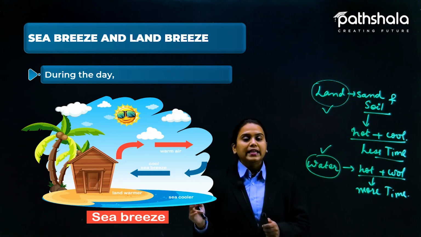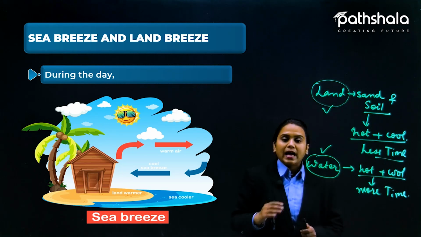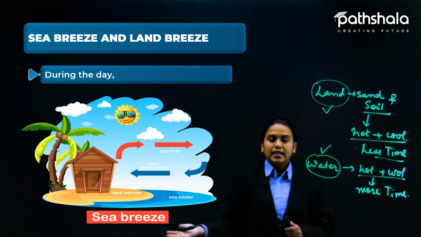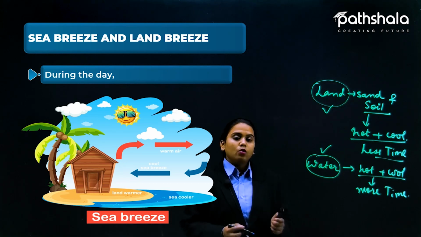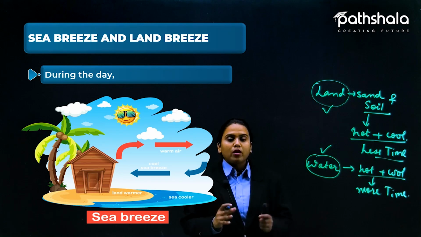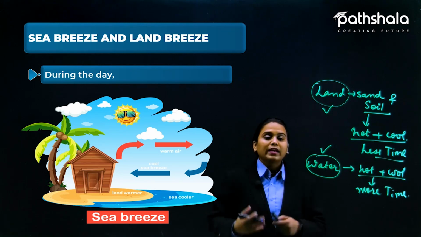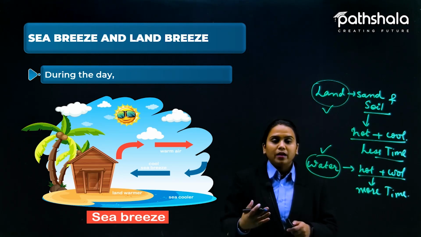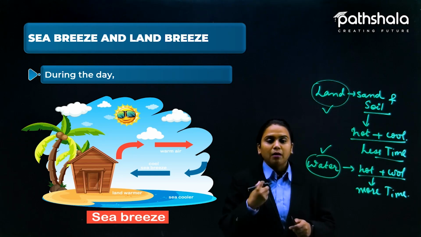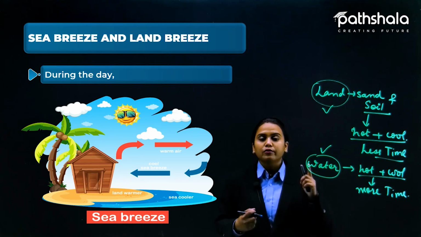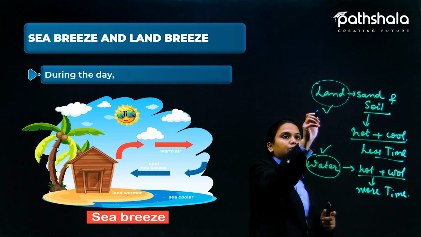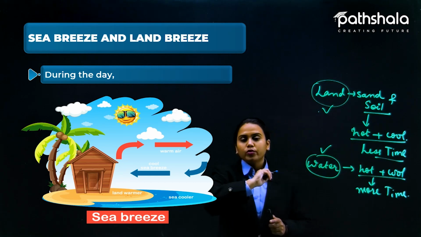Now with this heat energy, we have water bodies and we have land. Now when the heat is coming from the sun, what gets quickly heated up? Tell me, what gets quickly heated up? So yes, land will quickly heat up, as I have told you right now.